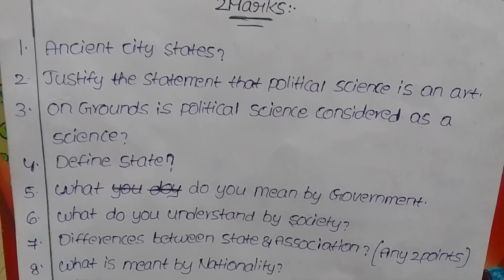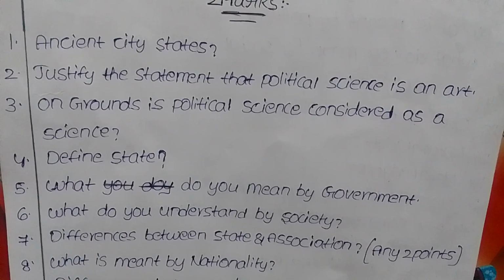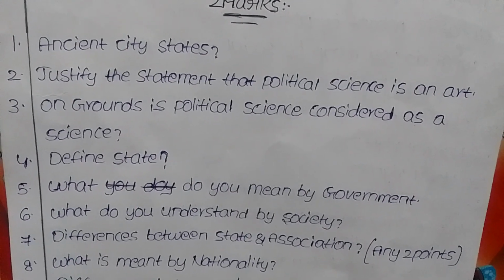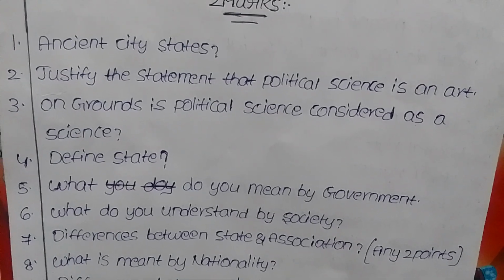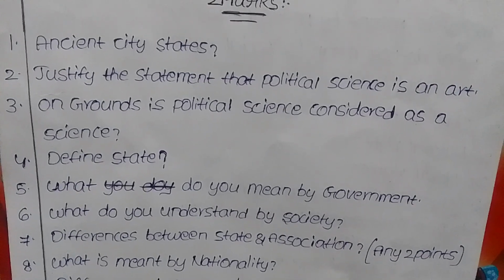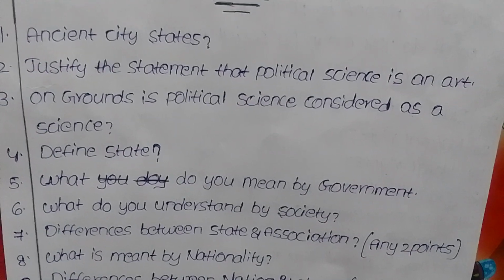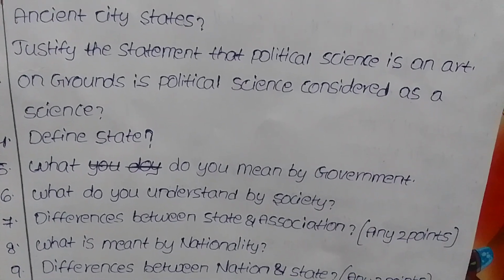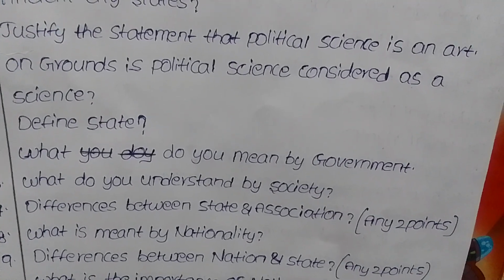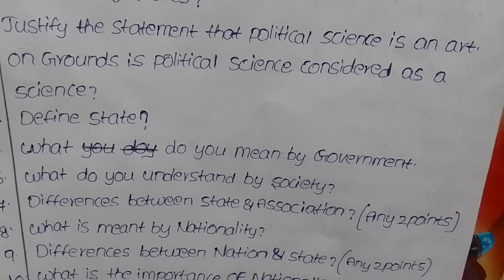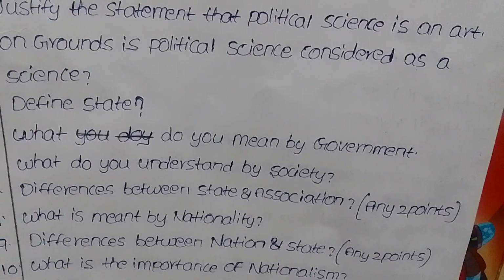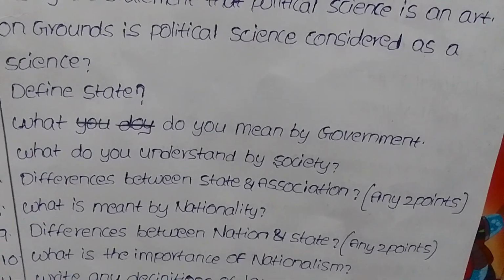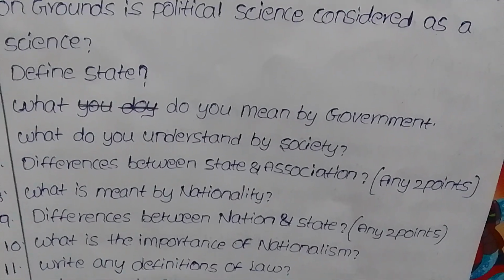Ancient city states. Justify the statement that political science is an art. On what grounds is political science considered a science? Define state. What do you mean by government? What do you understand by society? Differences between state and association. What is meant by nationality? Differences between nation and state. What is the importance of nationalism?